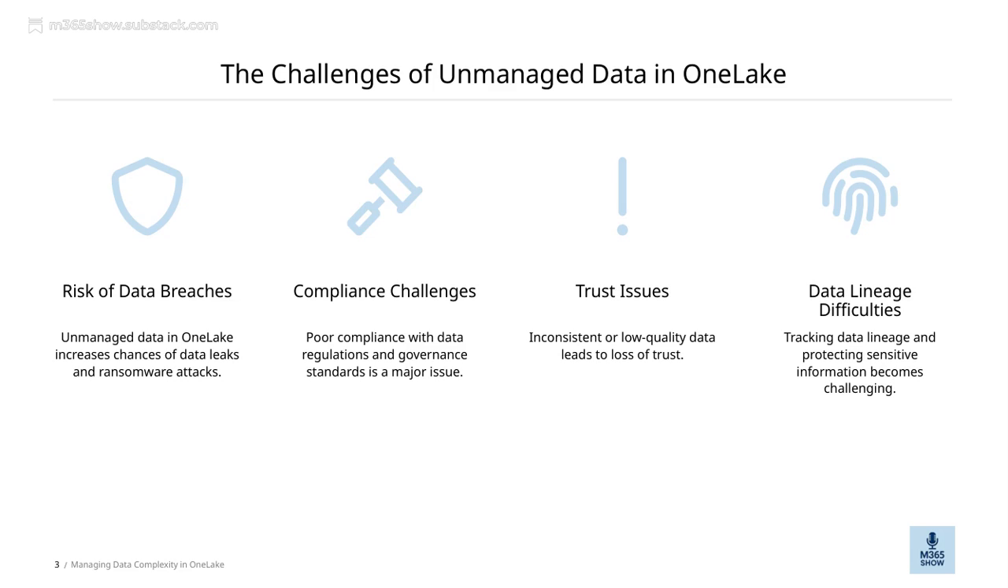Managing data complexity in one lake presents some real challenges, and on this slide, we're focusing on the key issues that arise when data isn't properly managed. First, let's talk about data lineage. When data is unmanaged, it becomes really difficult to track its origins and how it has moved or changed over time. This not only complicates data governance, but also makes it hard to protect sensitive information.